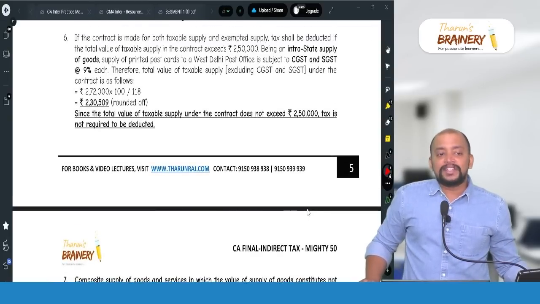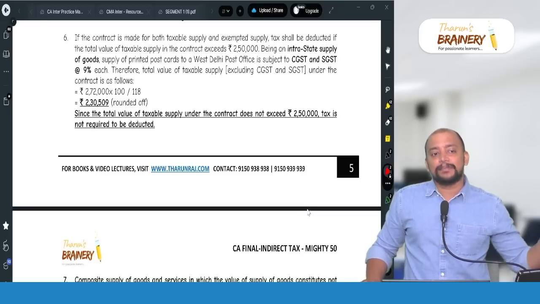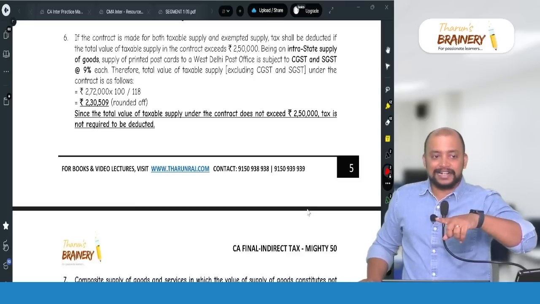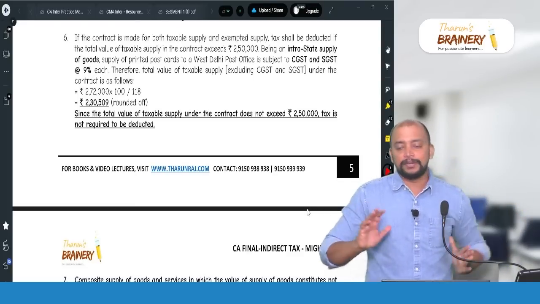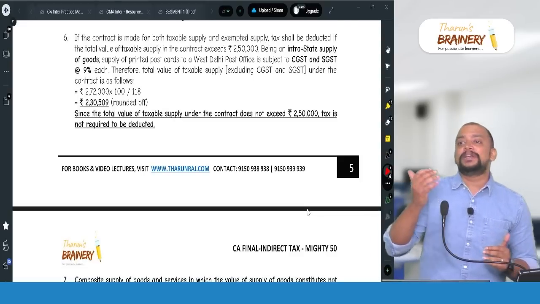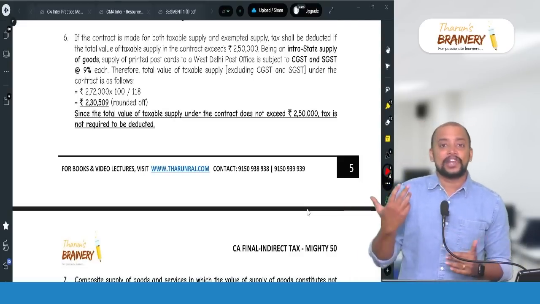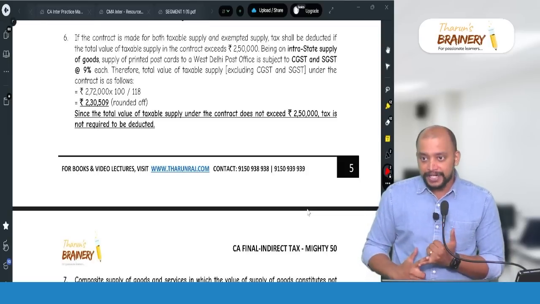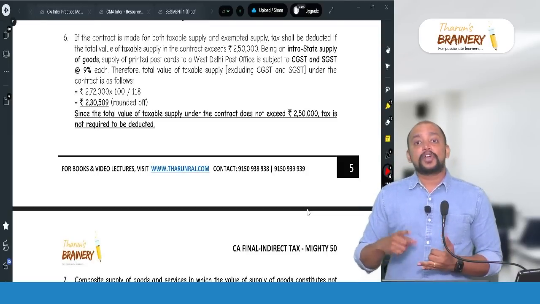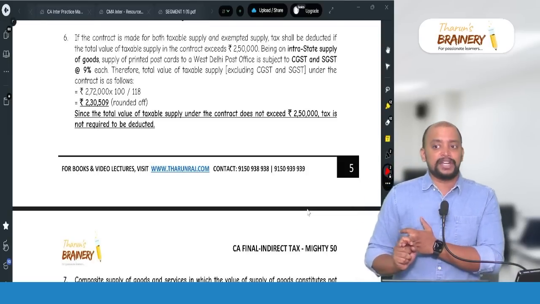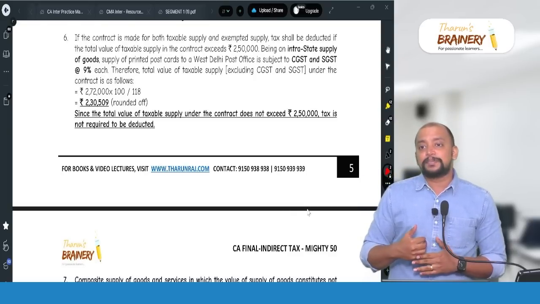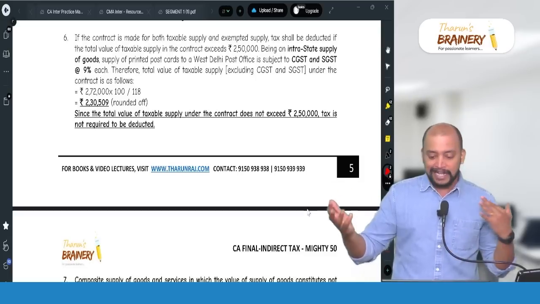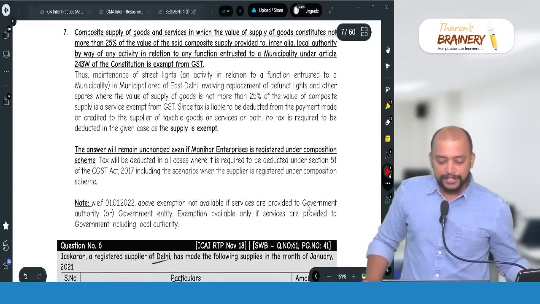TDS is applicable only when the supply is taxable, because mainly that is to catch the supplier, TDS is deducted. So when the transaction itself is exempted, TDS is not applicable. So we studied that in non-applicability of TDS. There are some cases where TDS is not applicable: if the supplier is unregistered, if the supply is exempted, if the contract value does not exceed 2,50,000, or if the transaction is intra-state supply, but the location of recipient and place of supply are in two different states, like that. So this question is based on that.